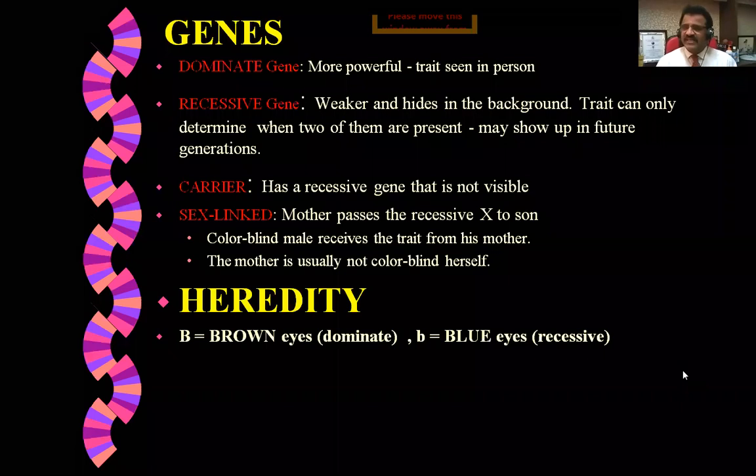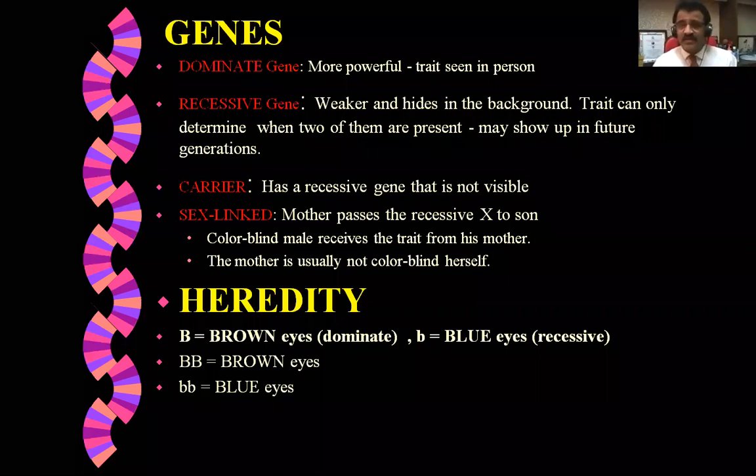What is heredity? Heredity means traits and characteristics which are seen in the offspring. A common example is brown eyes and blue eyes. Uppercase B stands for the dominant gene, brown, and lowercase b stands for the recessive gene, blue. Double capital B will always give you brown, and small b small b will always give you blue.